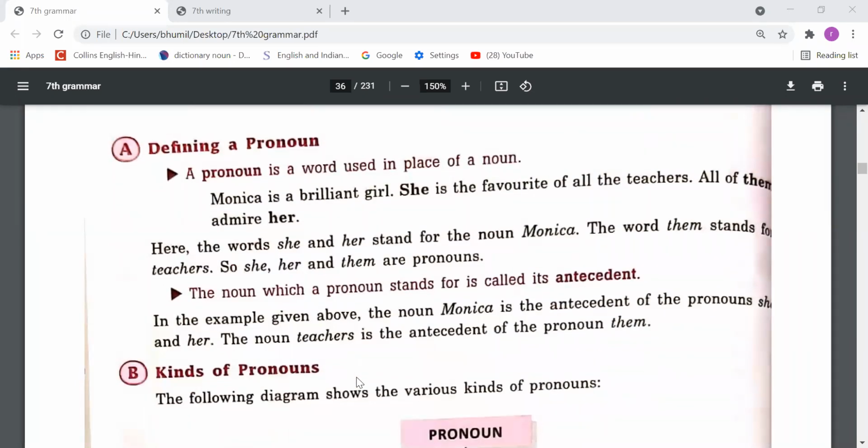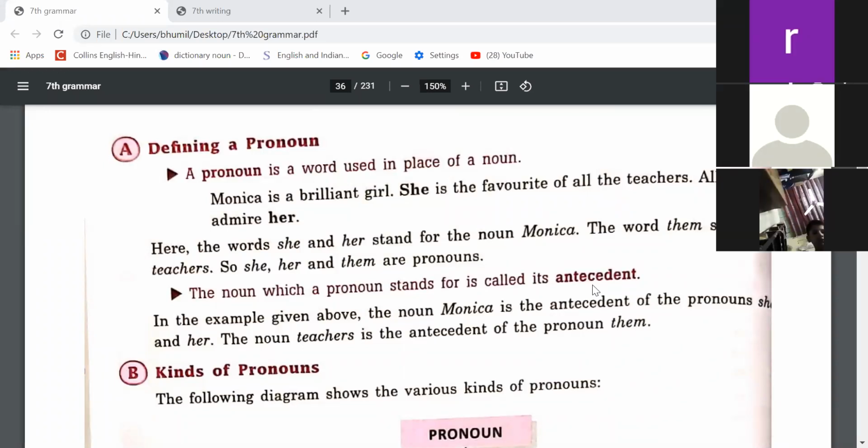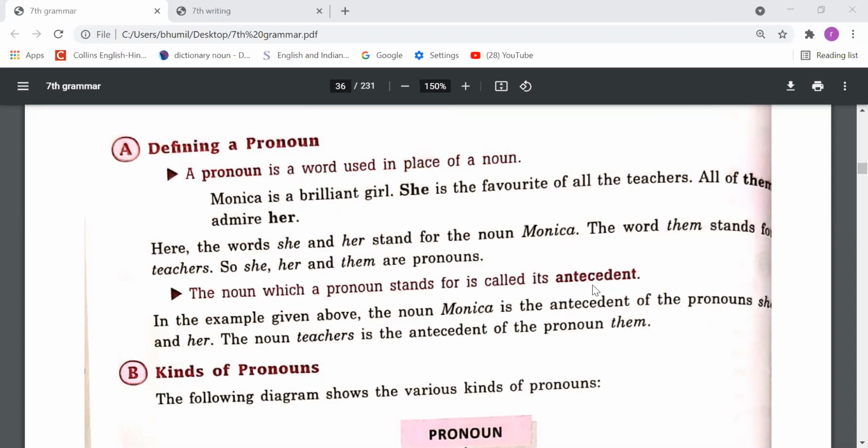Okay. And the second point we have to understand is about antecedent. Antecedent means the noun for which that pronoun has been used; that noun is called the antecedent of that pronoun. Suppose I have said that I love India and India is my country. So we know that "it" is a pronoun and it has been used for the word India. So India is the antecedent of the pronoun it, right?